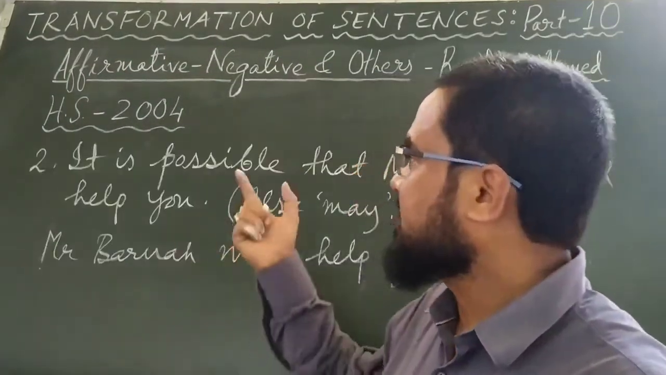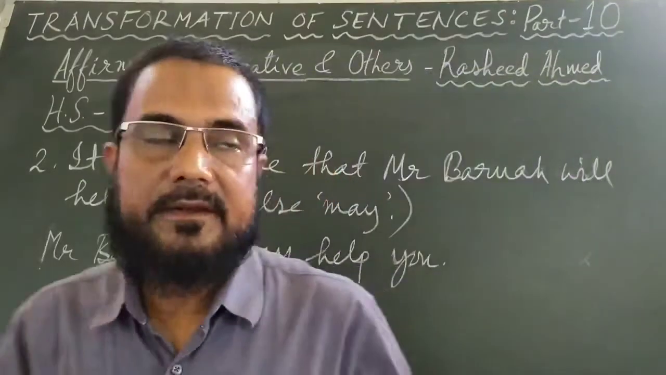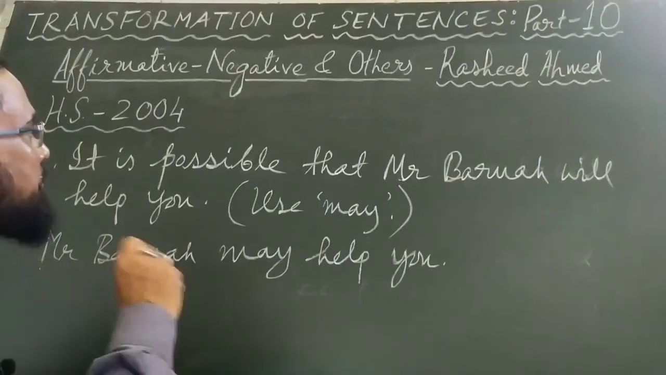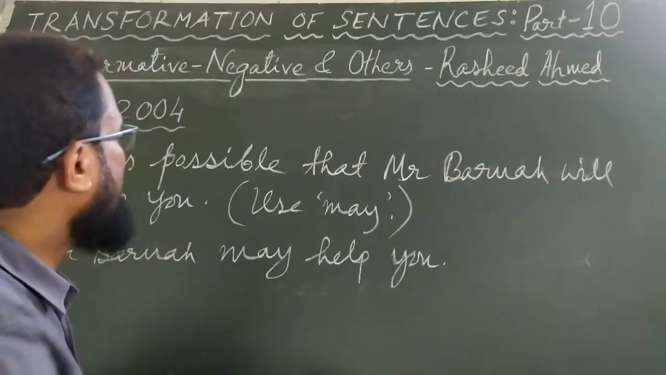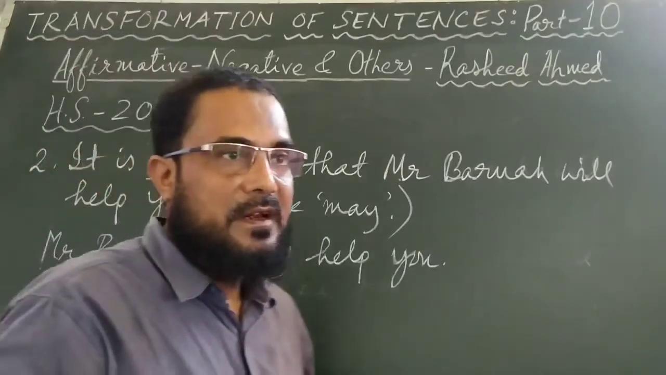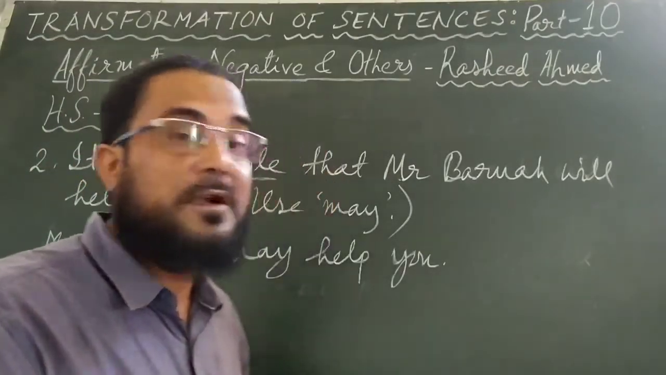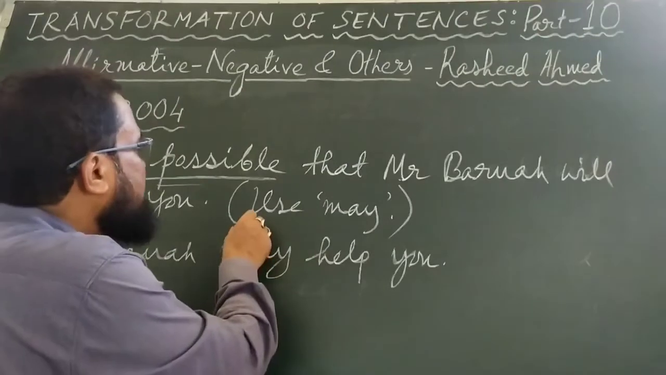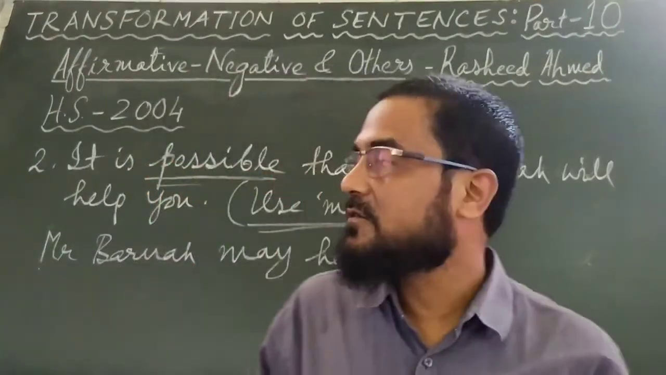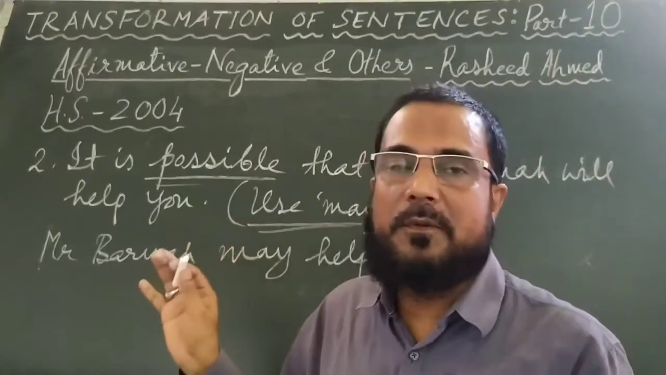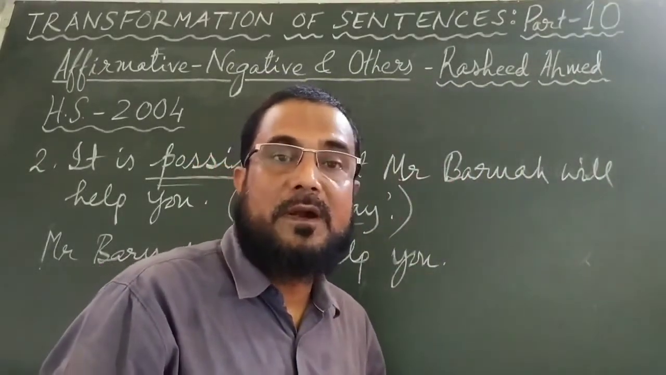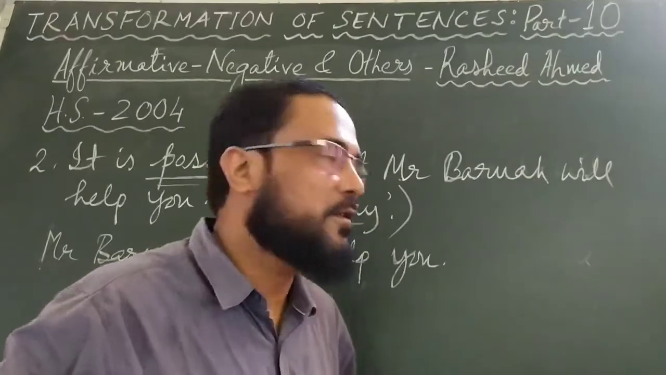Number 2 also came in the same year, 2004, and actually there are 5 questions that we will have in the same year. It is possible that Mr. Barua will help you. It is possible. Possible means that there is a possibility. It means, in other words, we can use the word may. The instruction is use may. But how to use may? When there is the word possible or possibility, you can be sure that you can use the word may in the sentence and write it in a different way.